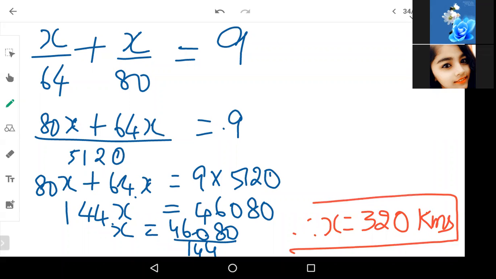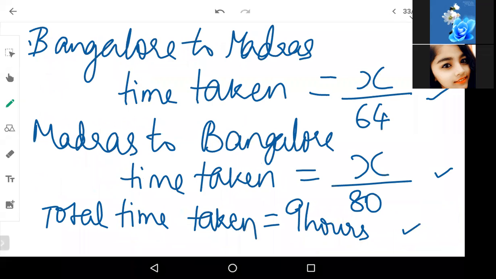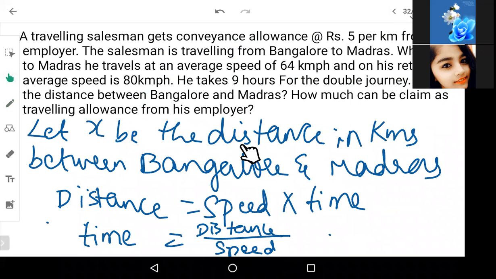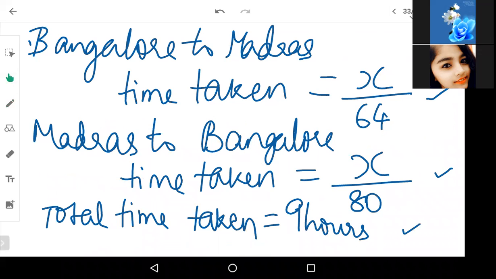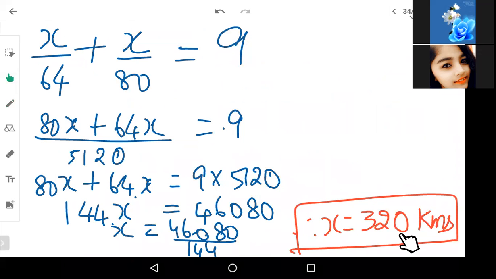What was x? X was the distance in kilometers between Bangalore and Madras. So between Bangalore and Madras, there is 320 kilometers. This is how we got x is equal to the distance. This is how we got the kilometers.